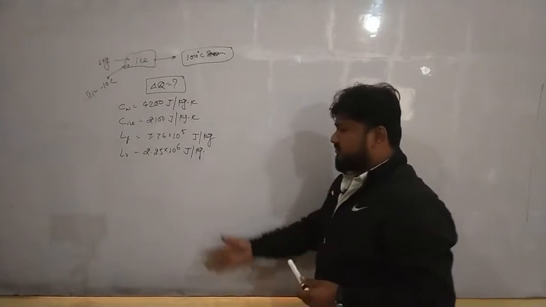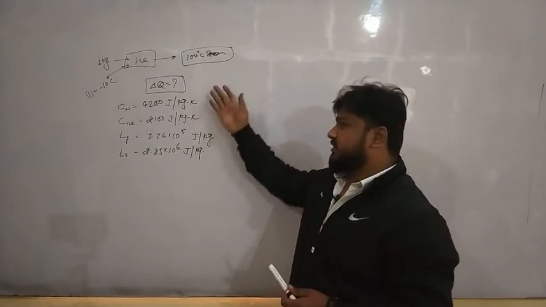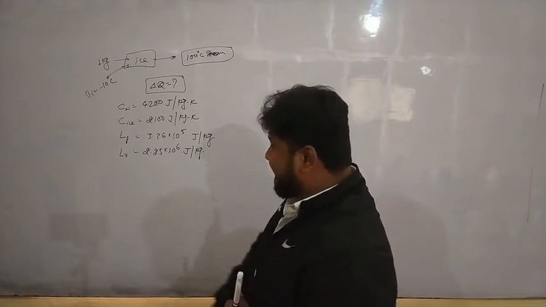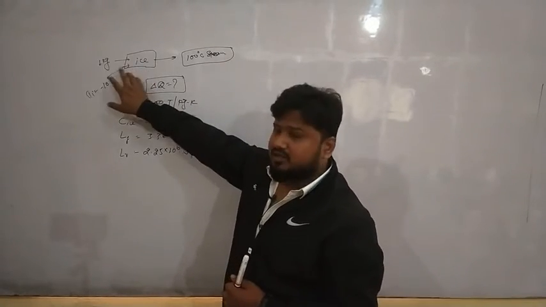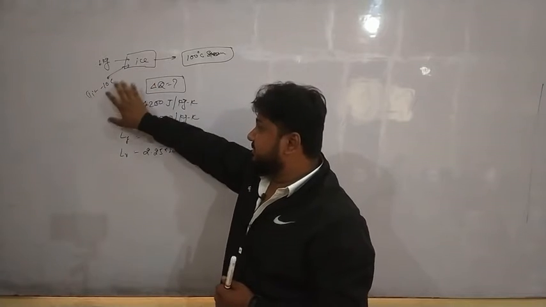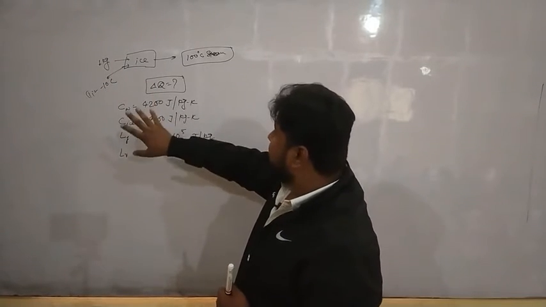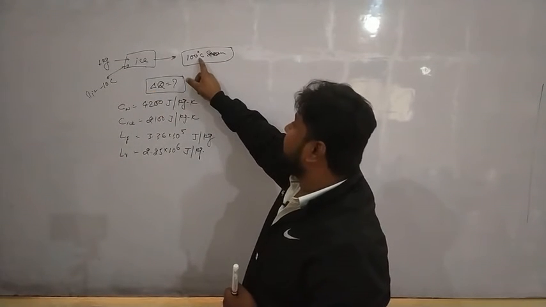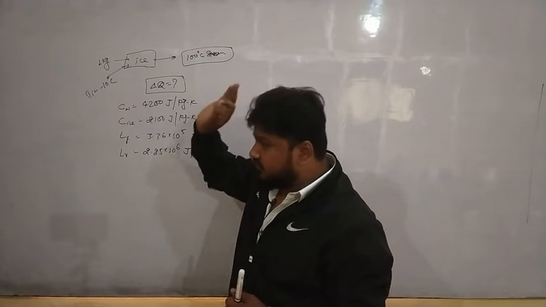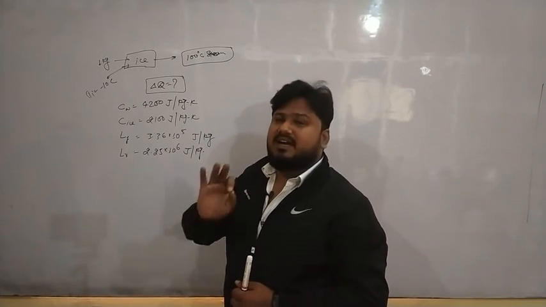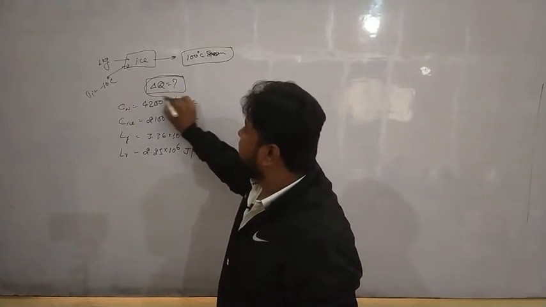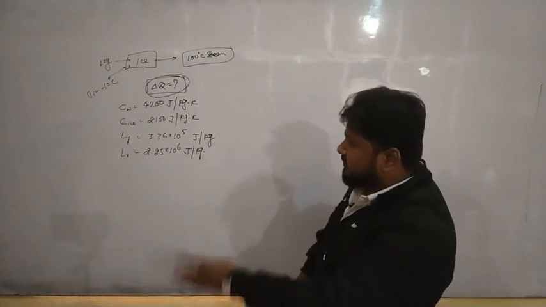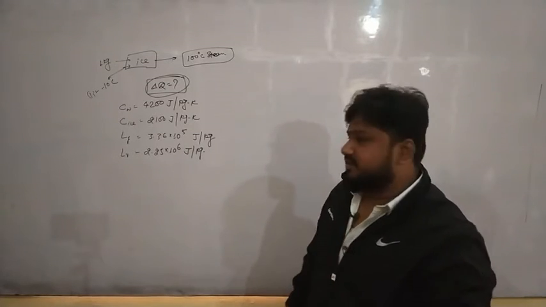If you slowly keep on solving the question, automatically all these things will be remembered. Not to worry for that. Okay, let me tell you the question once again. There is an ice block of mass 1 kg. It has initial temperature as minus 10 degrees Celsius. Now, I want to convert that 1 kg ice block into 100 degrees Celsius of steam. For this process, how much amount of heat has to be given? Or heat required, we can say. Fine? Chalo. For this, let's understand the heat curve first.